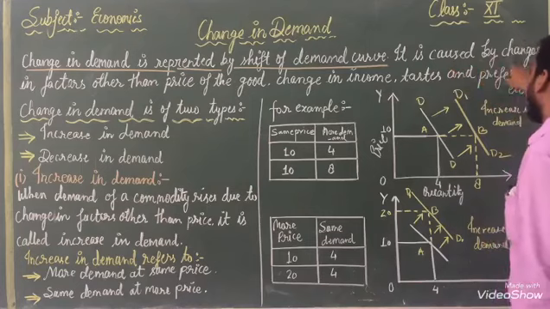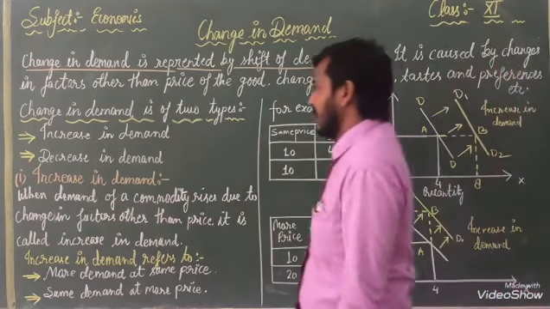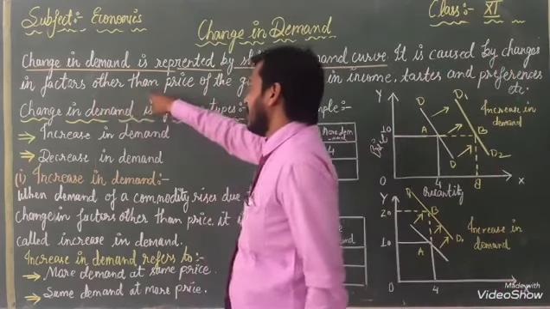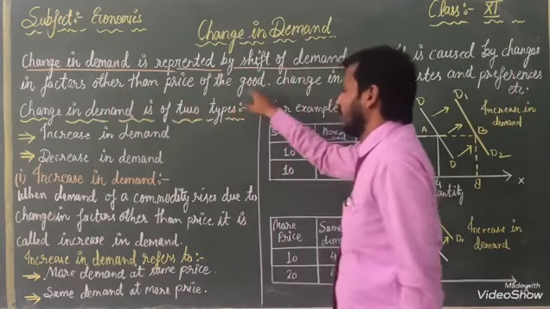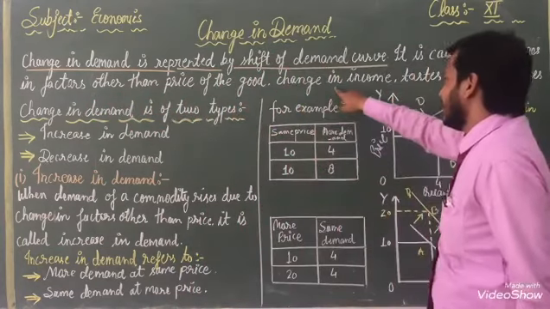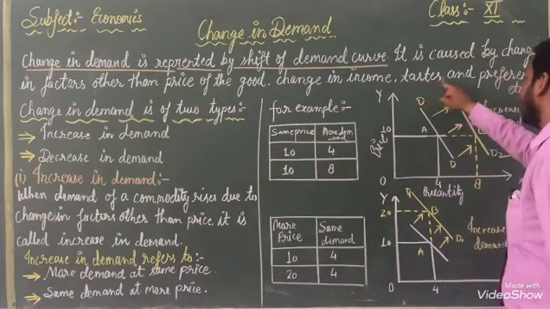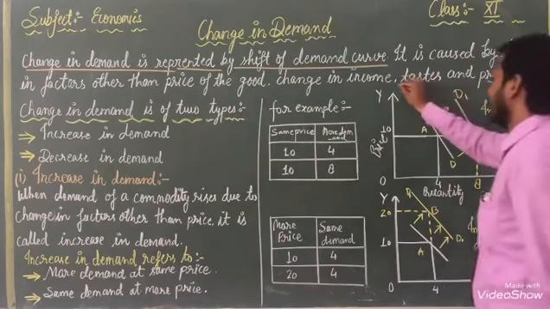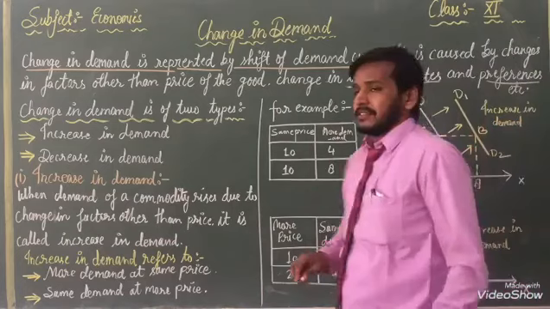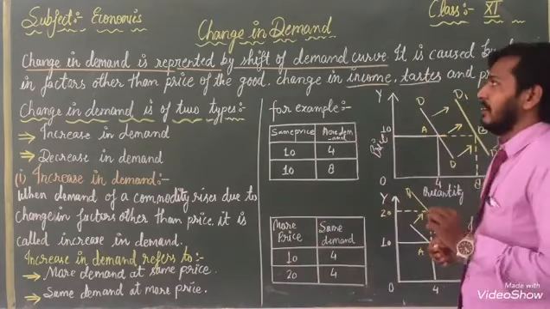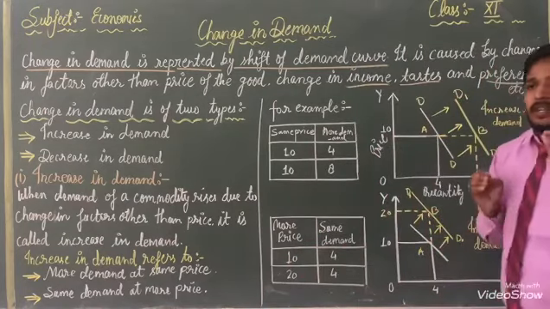It is caused by changes in factors other than the price of the good: changes in income, taste and preference. These are the important parts. With the help of that, changes in demand will be there.